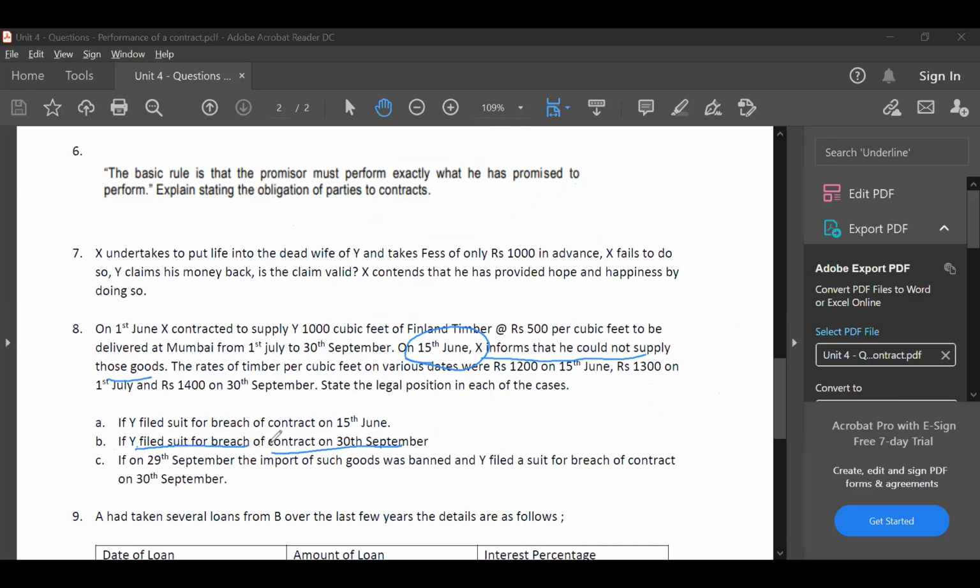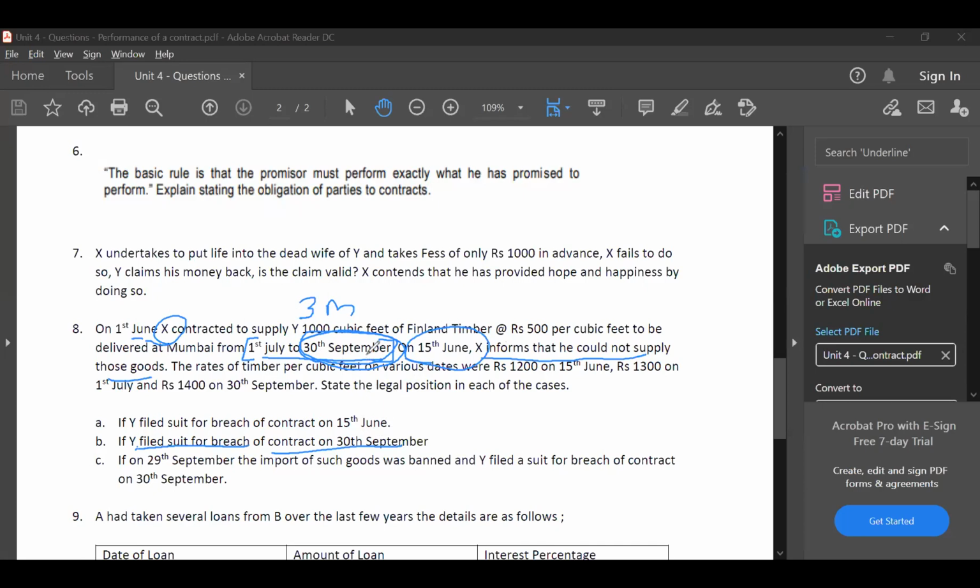However, because the contract time is 1st July to 30th September, X can supply anytime between these 3 months. Y is giving the benefit of doubt to X. He is waiting until the contract is completed. Even though he knows that X cannot supply, he is waiting until end of the contract.